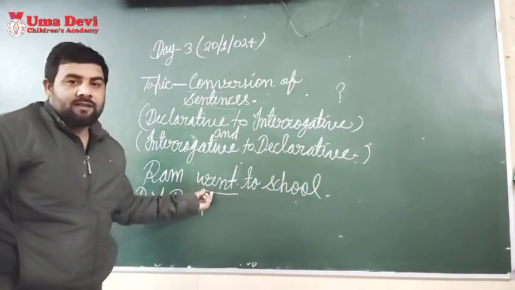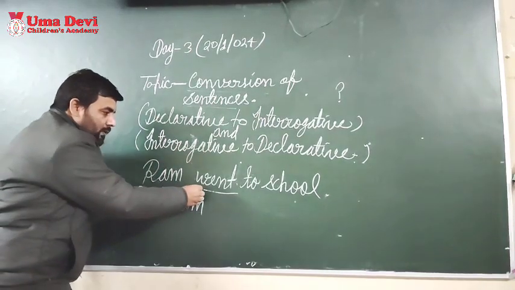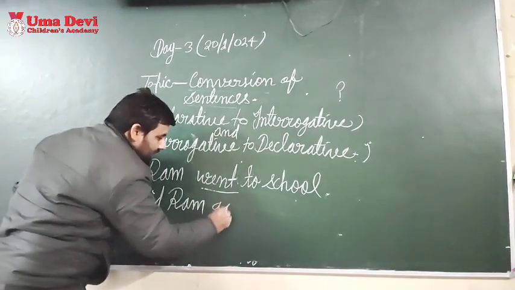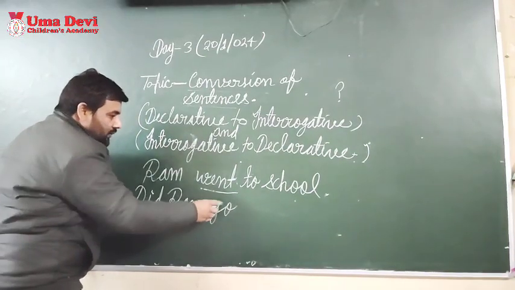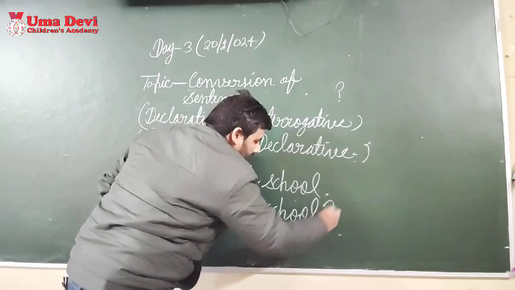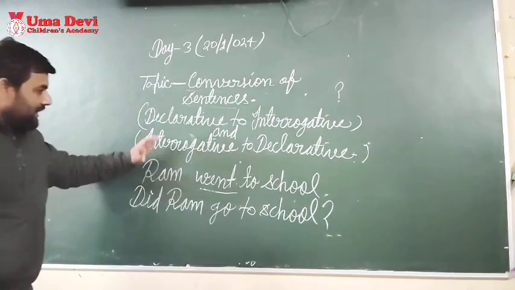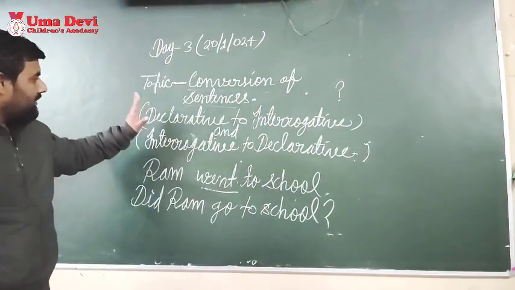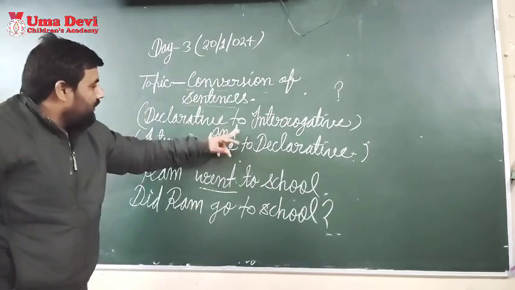You have to keep this point in your mind. So what is the first form of went? That is go. Did Ram go to school? And then a question mark. So in this way, students, you have to change from declarative to interrogative.